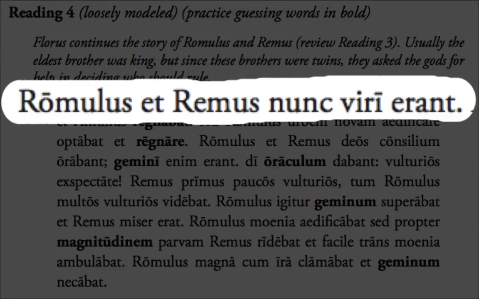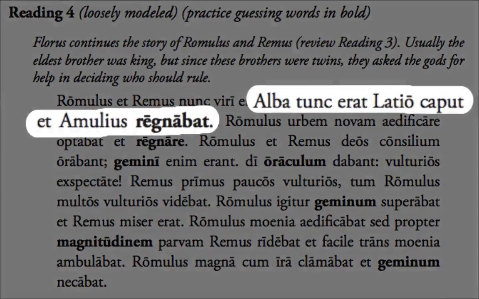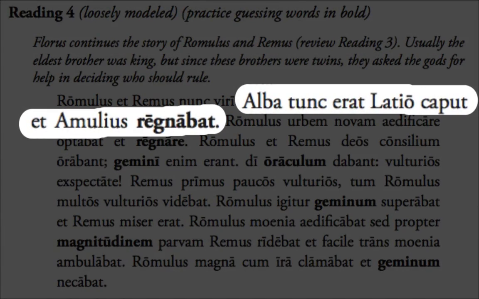Romulus et Remus nunc viri erant. Pretty straightforward sentence. The one thing to look out for is you have a compound subject, two singular nouns, and a plural predicate. And of course the two singular nouns, the compound subject, will equal that plural predicate. Otherwise, pretty straightforward. Alba tunc erat Latio caput, et Amulius regnabat.